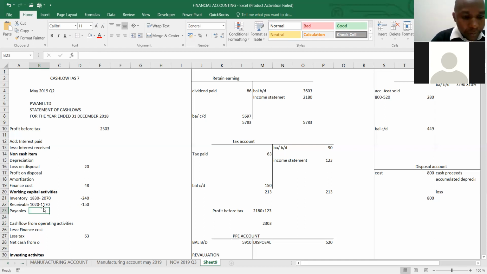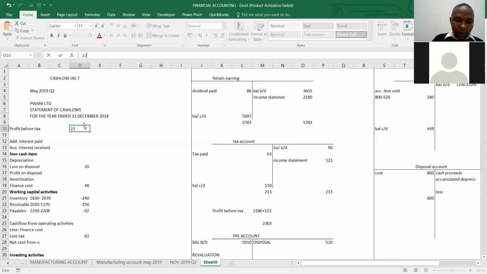Payables? Payables 2250. Less 2208. So it is a decrease. If it is a decrease in payables, meaning you have paid the supplier, it is cash outflow. How much? 42. Cash outflow, 42. Then you add it, it should be on this side.